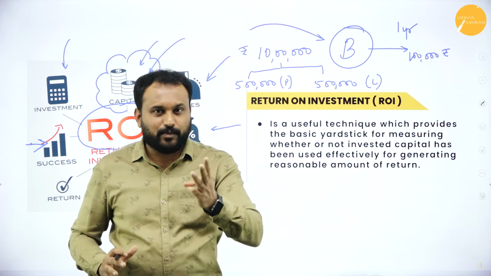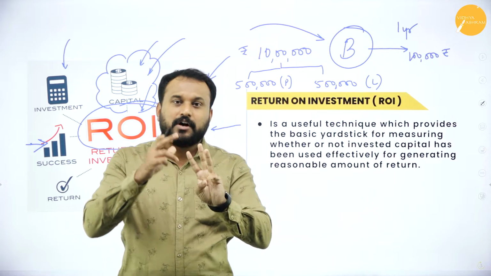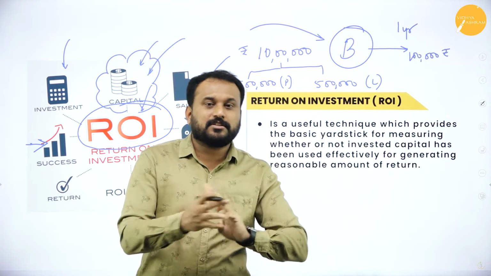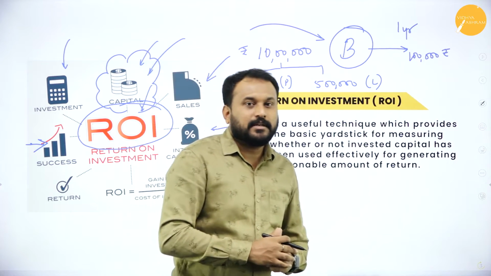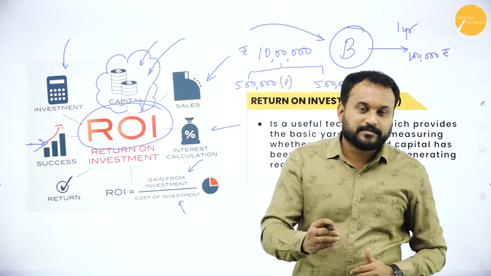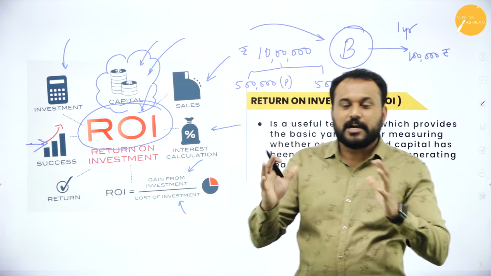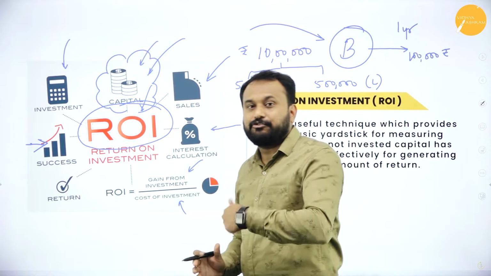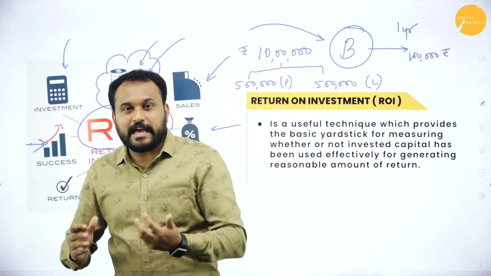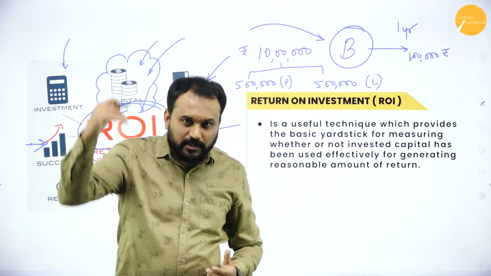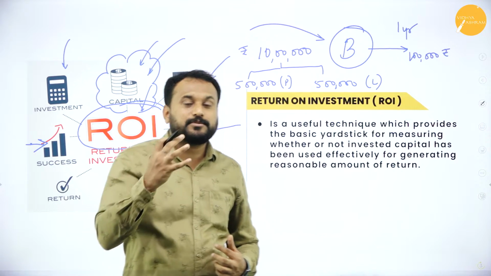Now, there are three criteria. One is I should have made a profit, or I should have made a loss, or the third one is break even, neither loss nor profit. Now I'll tell you what it is. It is actually a loss. Sir, you invested 10 lakh, you got 10 lakh. No sir, it's not like that. The entire 1 year I have worked, and when I have worked, I didn't get benefited. That means it is a loss. That is what you are supposed to understand.